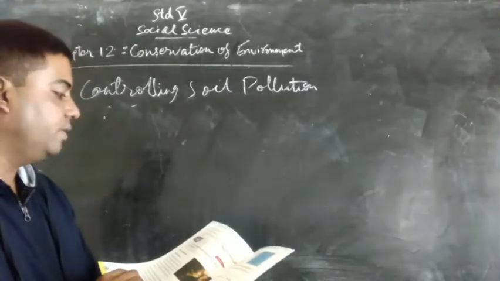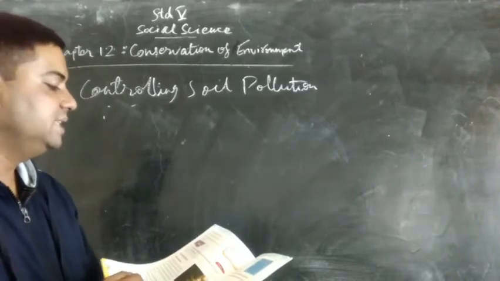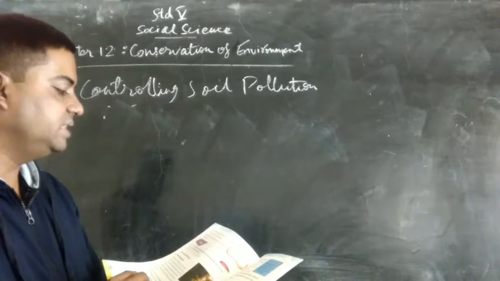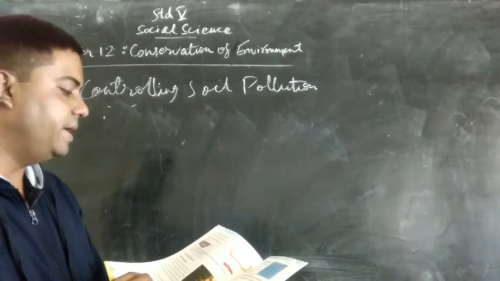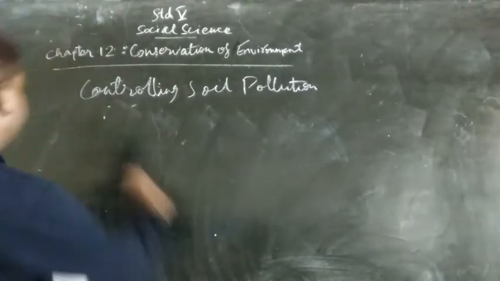Point number 4, set up recycling plants to treat garbage. Point number 5, set up landfill sites in the city outskirts. And point number 6, dispose biomedical and radioactive waste under proper regulation. So we'll see the points one by one.